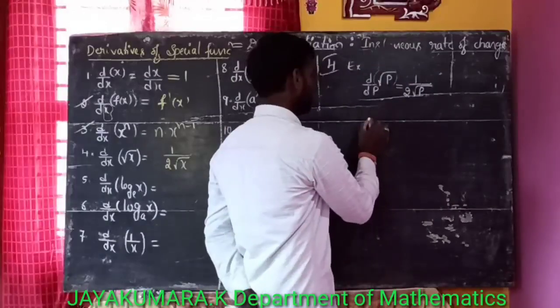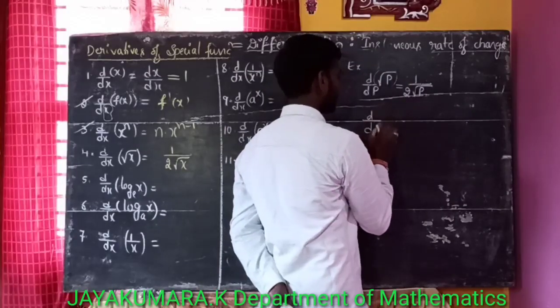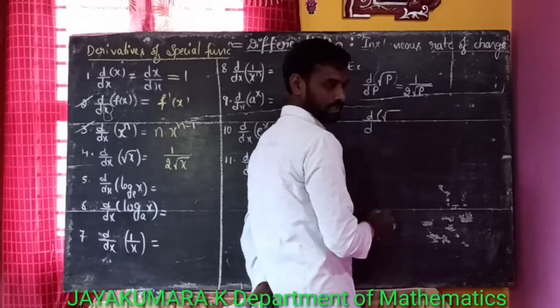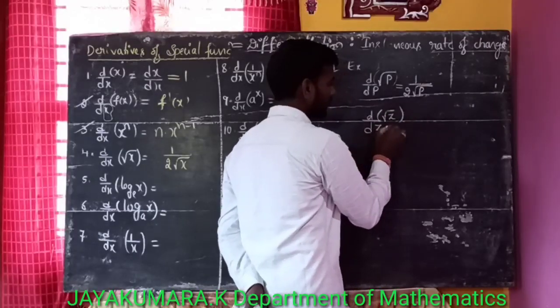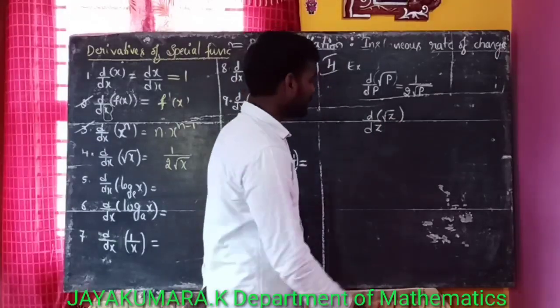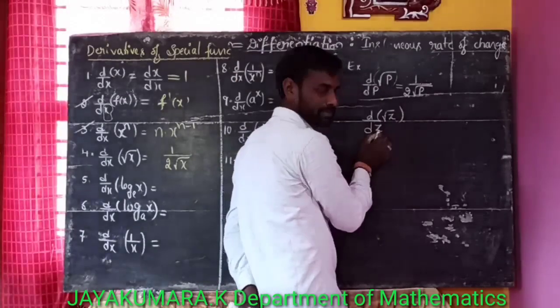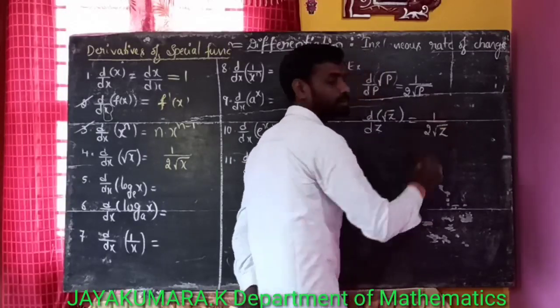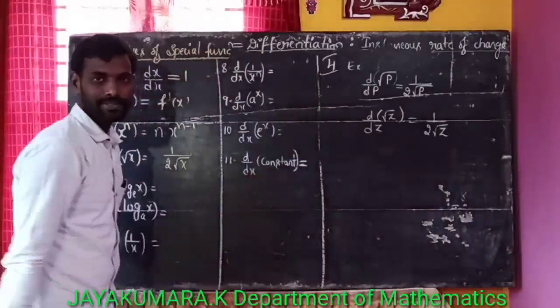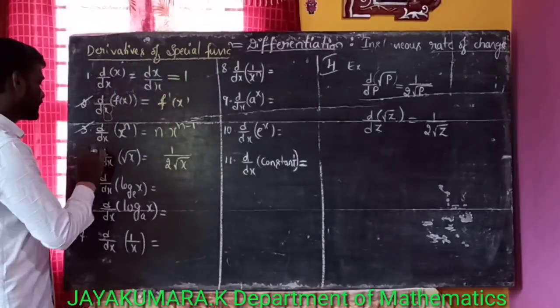Next, similarly, d by dz of root z. What is the derivative of root z with respect to z? That is equal to 1 by 2 root z. Now the fourth one is over.